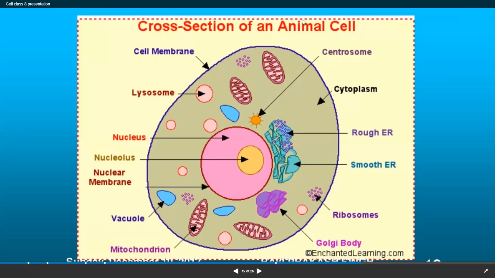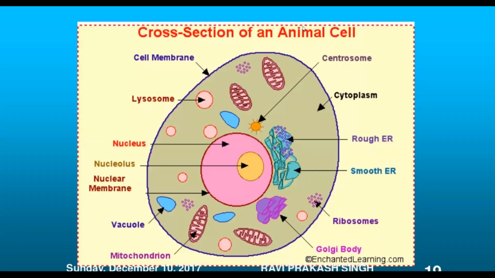Ma'am, the nucleus or the nucleolus has the chromosomes? Which one has the chromosomes? Nucleolus will be the site for the synthesis of proteins. In the eukaryotic cell, the chromosomes will be in the nucleus only, child. Okay, ma'am. Understood? Yes, ma'am.